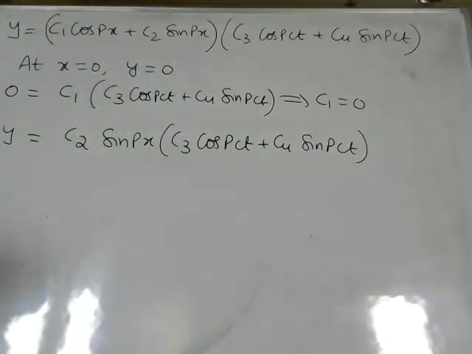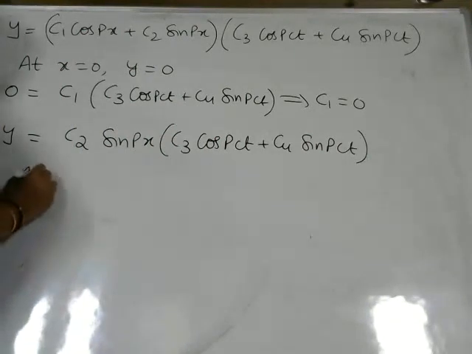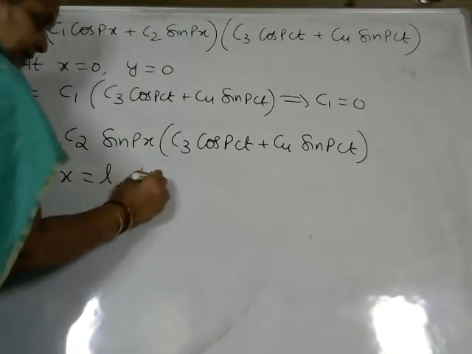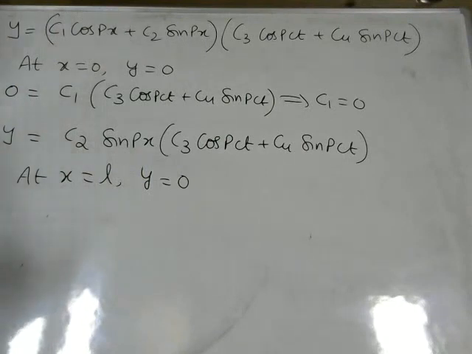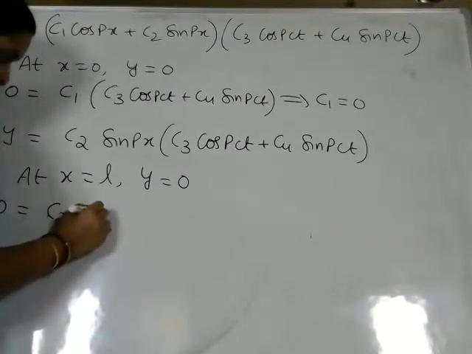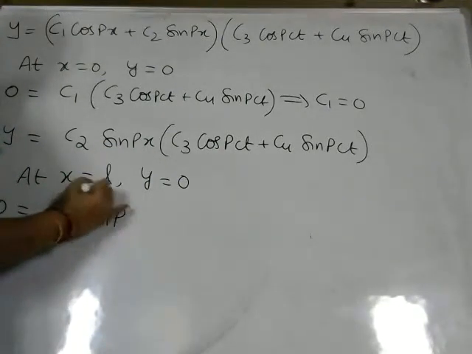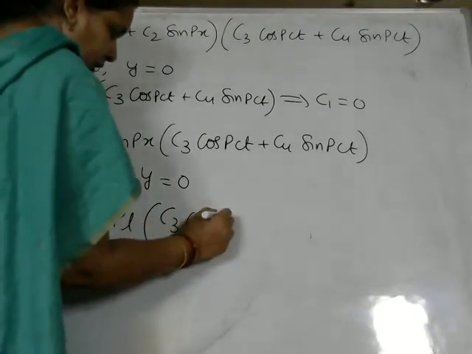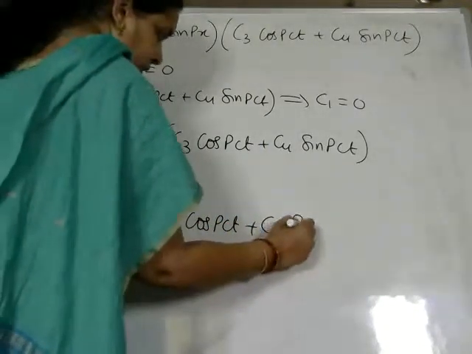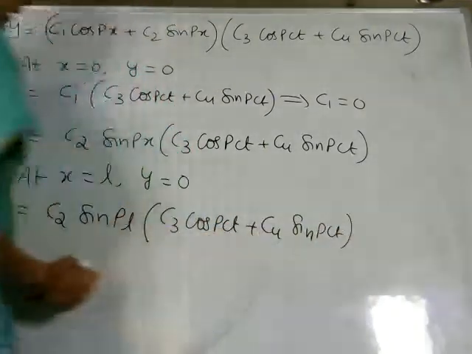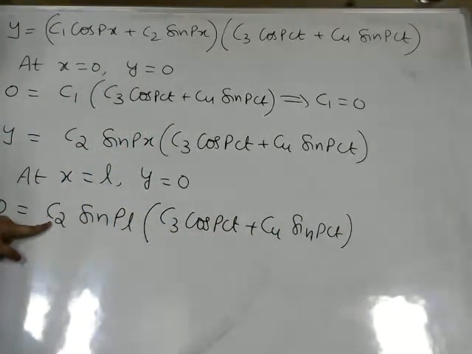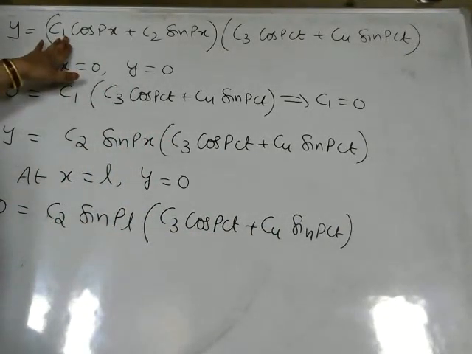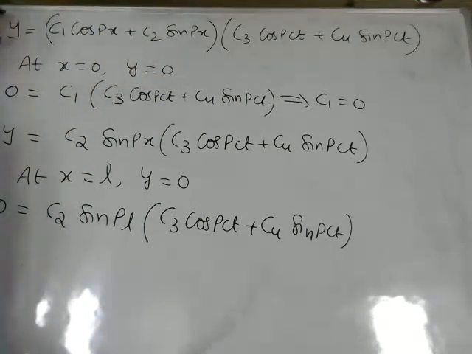What is the second condition we have at the other end? Means at x is equal to L also, the displacement is 0. Y is equal to 0. Now we substitute. Y is equal to 0 is equal to C2 sin px, x is equal to L, if we substitute, this becomes sin pL into C3 cos pct plus C4 sin pct. Now you can observe here that there is no meaning in making C2 0 because already we have made C1 0. So if C2 also becomes 0, there won't be any existence of y. So C2 can't be 0.